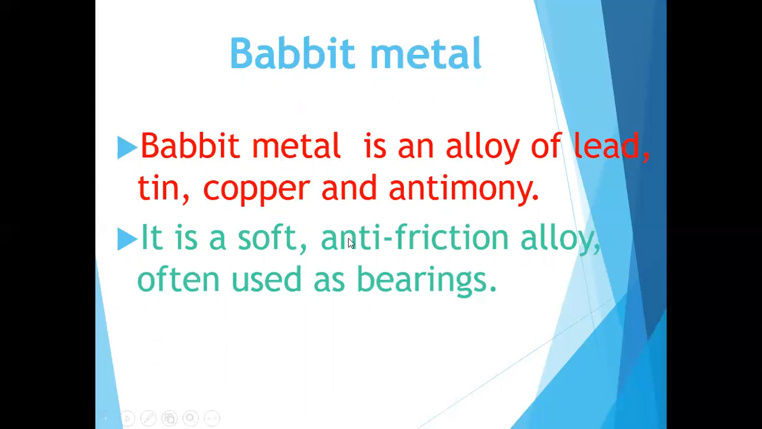Okay, it is a soft anti-friction alloy, often used as a bearing. So normally it is used for making the bearing, because the anti-friction property is an advantage. This is known as babbitt metal.